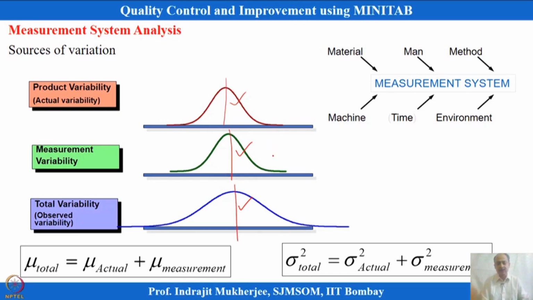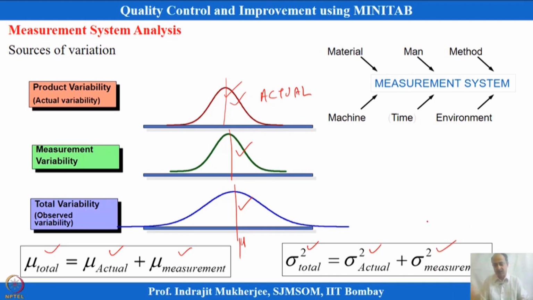Also, the overall process mean that we are generating will include the summation of the mean based on the actual product variability and the measurement system variability. So, the total mean of the process will equal the actual mean plus the measurement mean. Similarly, if I assume a normal distribution, there are two parameters, mean and standard deviation. Using an additive model, the total standard deviation of the process will depend on the actual variability and also the measurement variability.